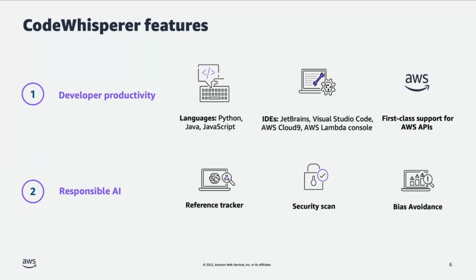For example, if you're writing a function to decide whether to hire someone, and one of the conditions is based on gender, we can say that when these two terms come together, hiring and gender, the code may be biased towards a particular gender, and we don't want to surface that code to the developer at all. So we filter out such sensitive terms when they appear together, and make sure that we are not showing any biased code to the developer.